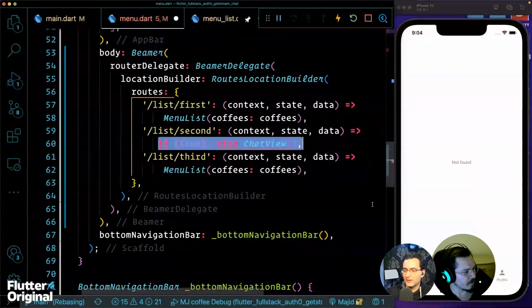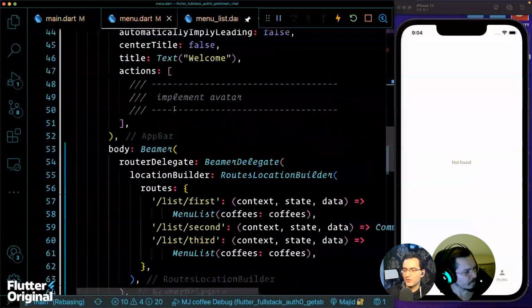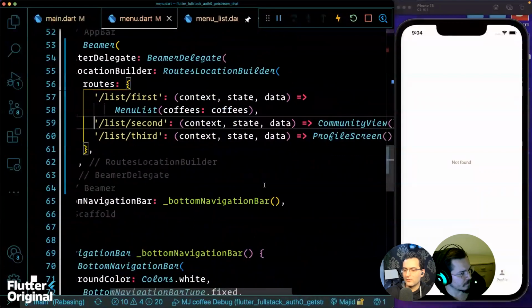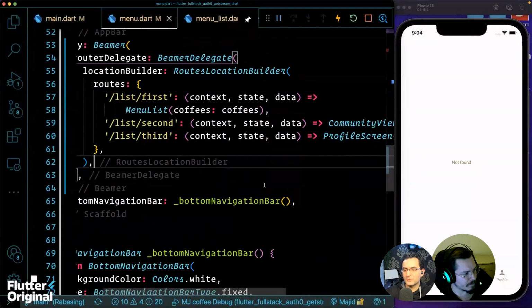At the moment it doesn't really matter, so I'm going to have this, and for the third one I want the profile. Then I have my routes for this page ready.